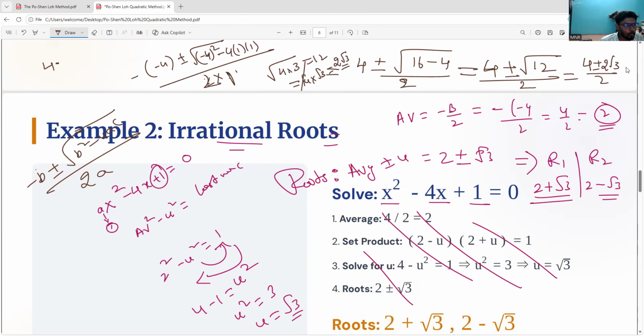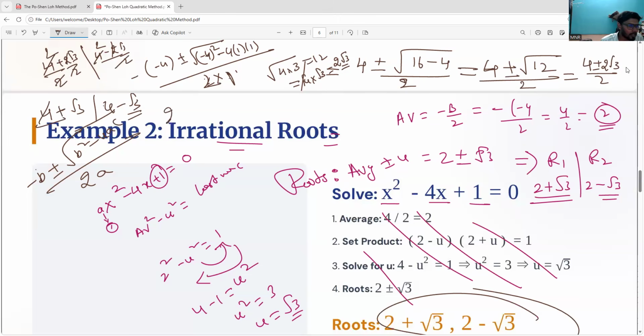So 4 plus 2 root 3 by 2. Another one is 4 minus 2 root 3 by 2. So 2 to get cancelled. So I can write it 4 plus root 3 and 4 minus root 3. Here by 2 also, 2 ones are 2, 2 twos are 4. So 2 plus root 3 and 2 minus root 3. That is the final result. The same result we got, 2 plus root 3 and 2 minus root 3.